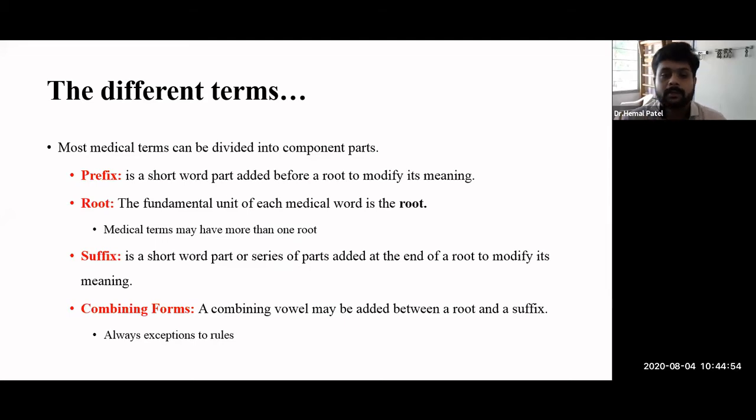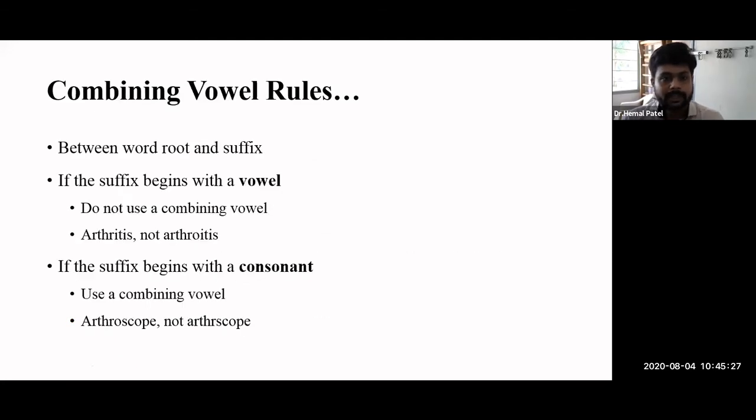It always helps to combine the two words, and it follows grammatical rules. For example, if the suffix starts with A, E, I, O, U, then we cannot repeat the vowel two times, so we just combine with the vowel only. We will discuss that in the next slide also.